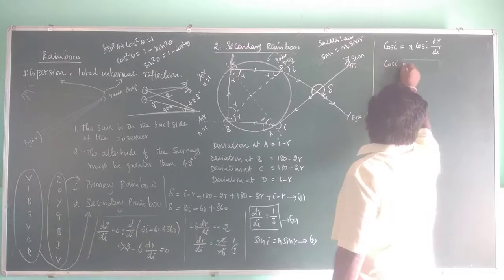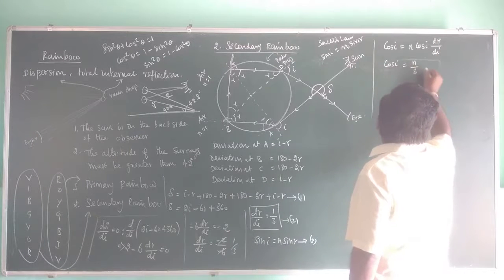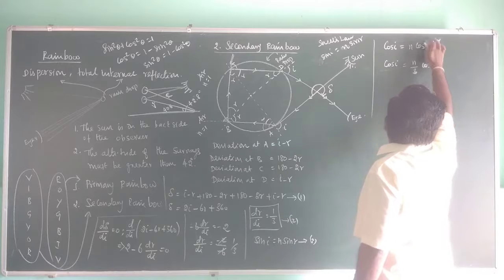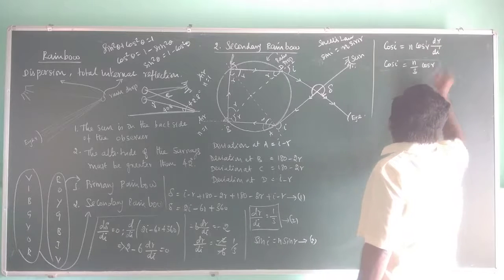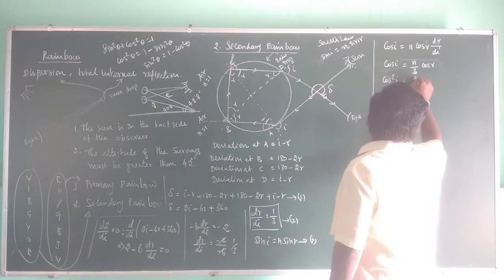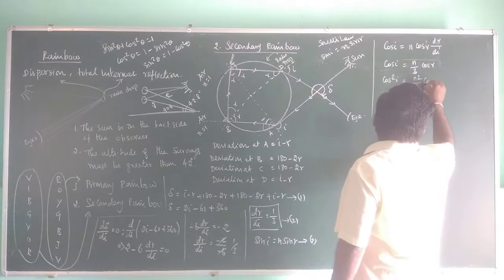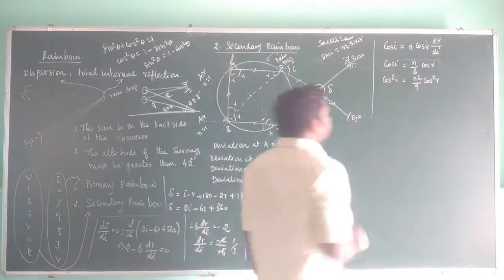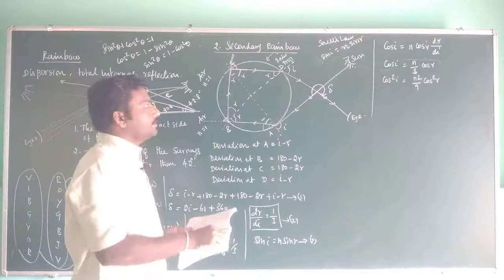So that cos I which is equal to n by 3 cos r, and if you take square, cos square I which is equal to n square by 9 cos square r, right?